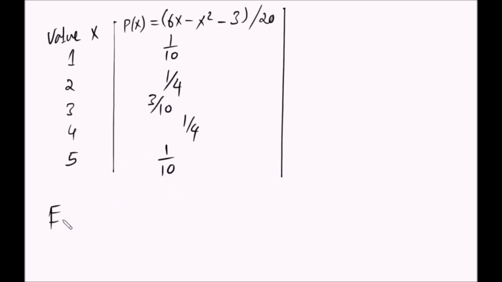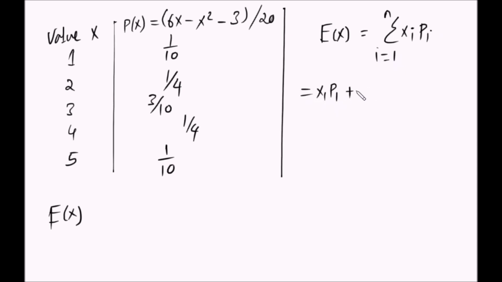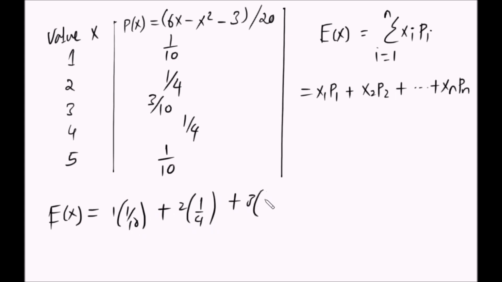So the expected mean from our formula now, we said it is the sum, like this, right? Okay, which is x1 p1, x2 p2, up to xn pn, right? So this means 1 times 1 over 10 plus 2 times 1 over 4 plus 3 times 3 over 10 plus 4 times 1 over 4 then plus 5 times 1 over 10.